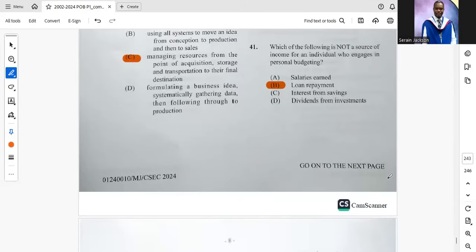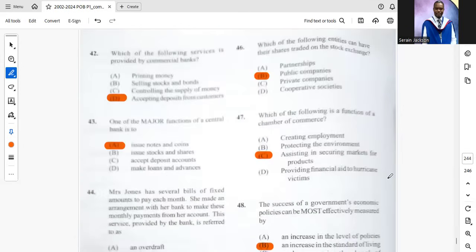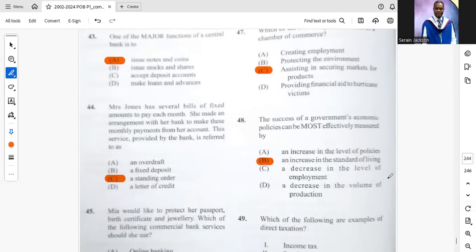41. Which of the following is not a source of income for an individual who engages in personal budgeting? B, loan repayment. 42. Which of the following services is provided by commercial banks? D, accepting deposit from customers. We see this question already. 43. One of the major functions of a central bank is to issue notes and coins. 44. Mrs. Jones has several bills of fixed amounts to pay each month. She made an arrangement with the bank to make these monthly payments from her account. This service that is provided by the bank is referred to as C, standing order.